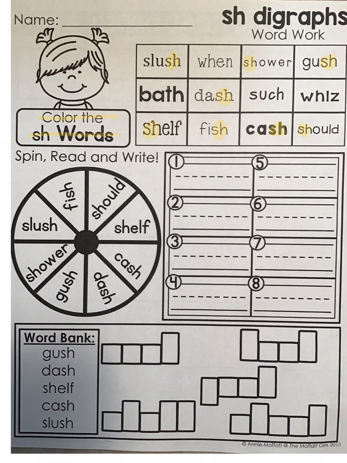All right, the next section down, you will need a paperclip for spin, read, and write. Then we have the word bank at the bottom with our SH digraphs: gush, dash, shelf, cash, slush. When you're finished with your paper, please turn it into the daily 5 mailbox and move on to Lexia. Way to go today. You did great.